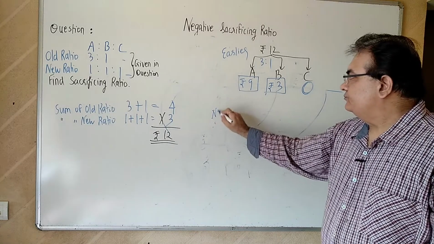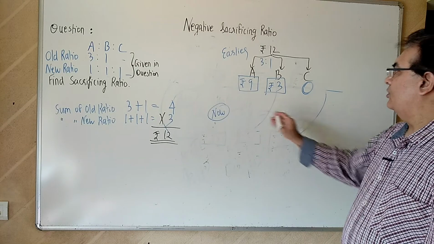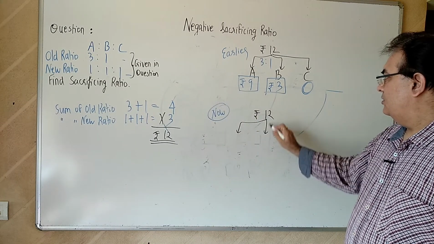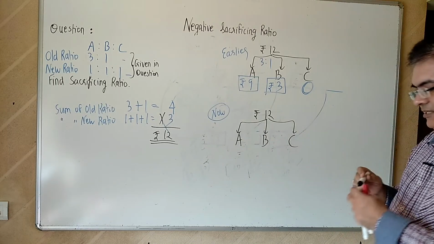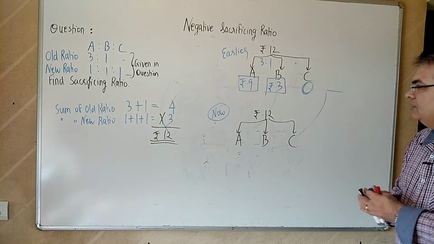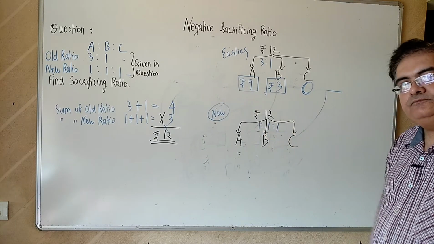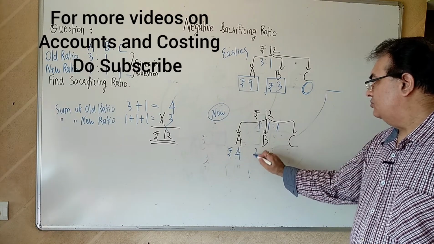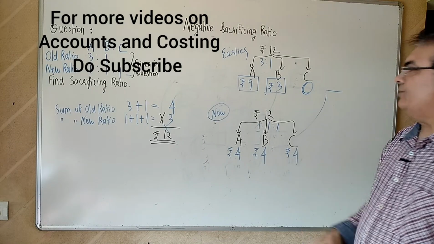Now, after admission of C, rupees 12. After admission of C, A, B and C will be in the ratio 1:1:1. That is rupees 4, rupees 4, rupees 4.